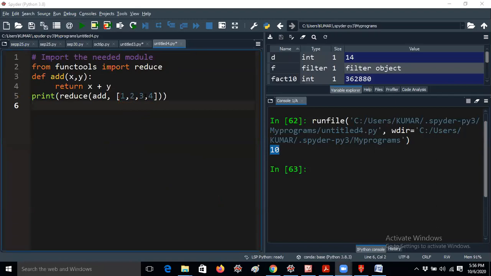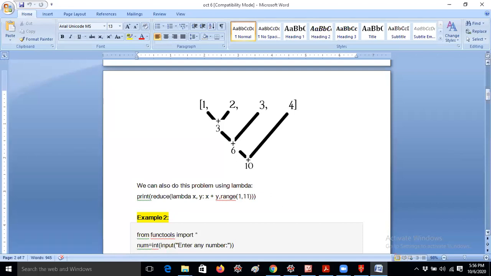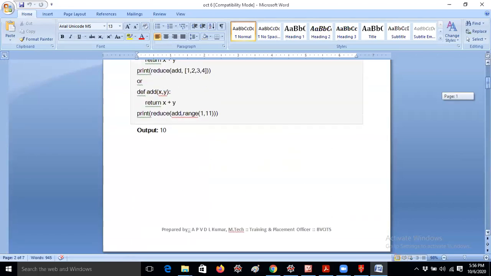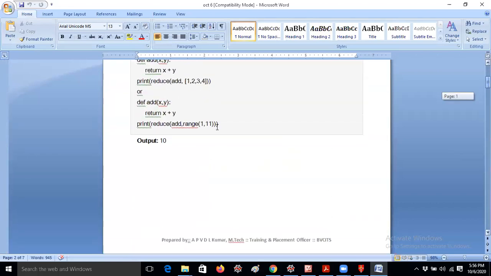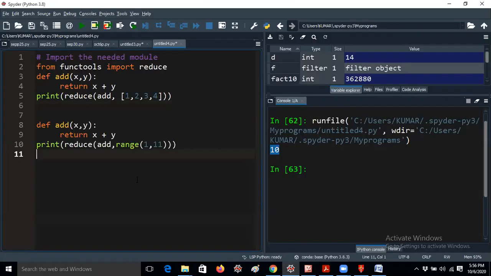I'm just adding 1 2 3 4 here, but you can do it directly without using 1 2 3 4. You can directly give the range function also. For example, I'm just writing it out, one minute.